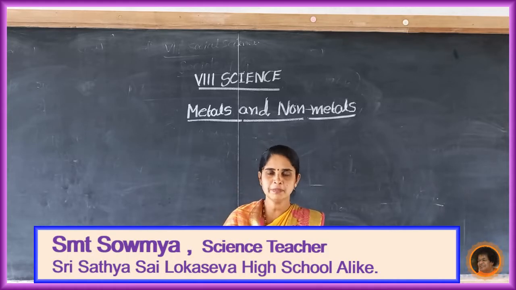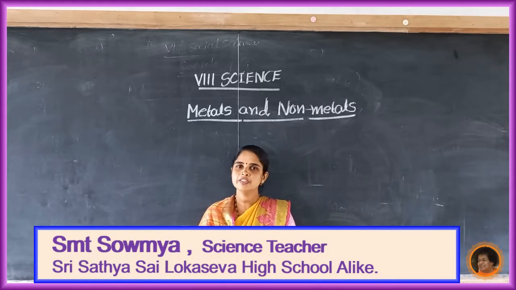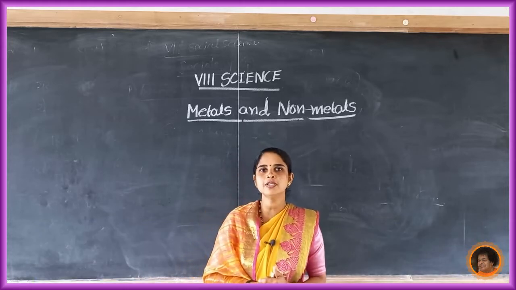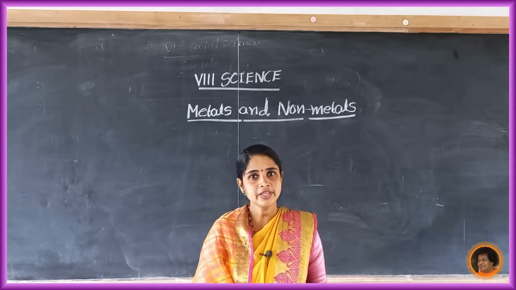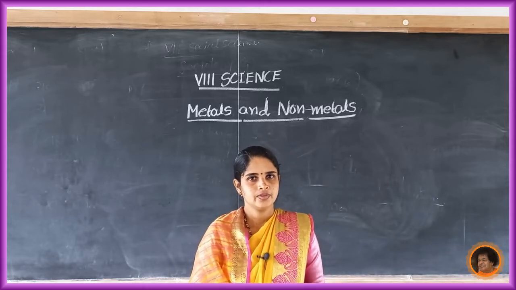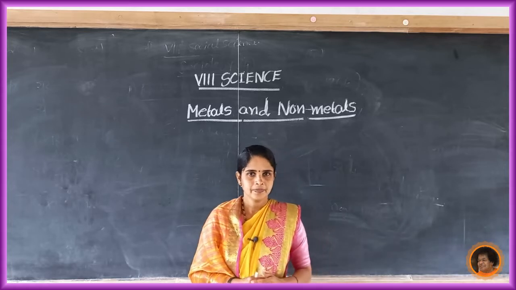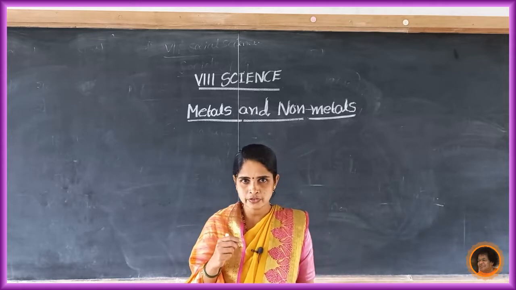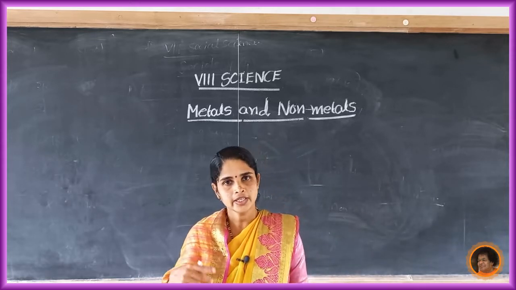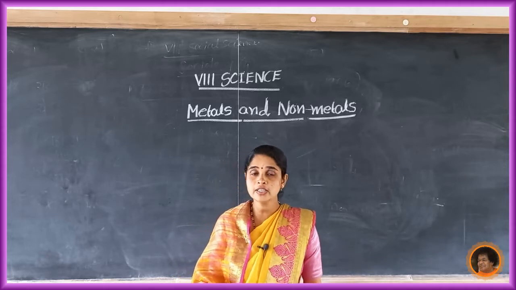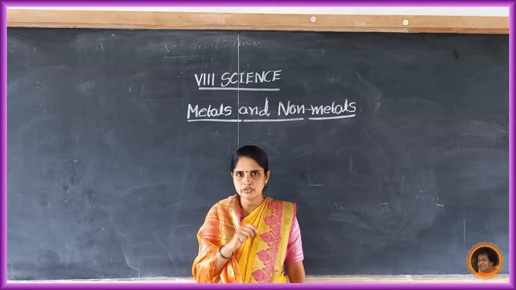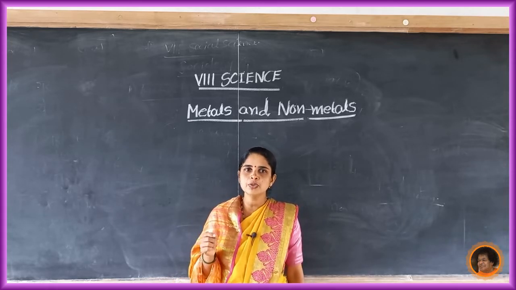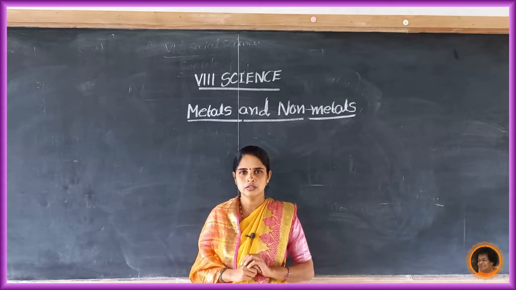In the last class we discussed displacement reaction. What is meant by displacement reaction? It is a chemical reaction in which a more reactive element displaces a less reactive element from its compound. Example, when an iron nail is dipped in copper sulfate solution, then that iron displaces copper from the copper sulfate solution, because the reactivity of iron is more than copper.